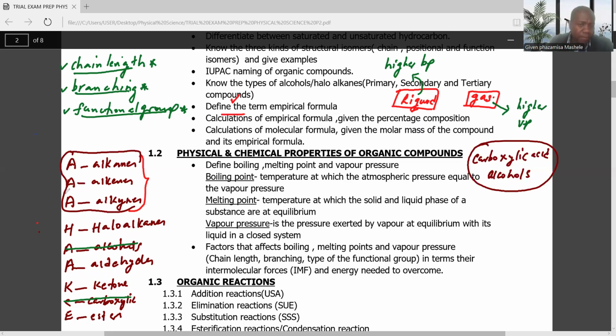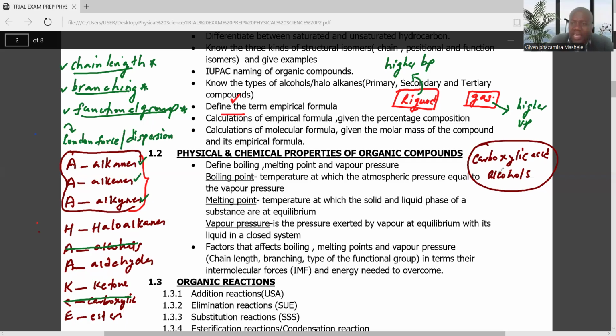So from today, you must know that when you are dealing with alkanes, alkenes, and alkynes, these have a type of intermolecular force called the London forces, which is a type of van der Waals forces, or what you call dispersion forces. And this is one of the weakest types of intermolecular force.